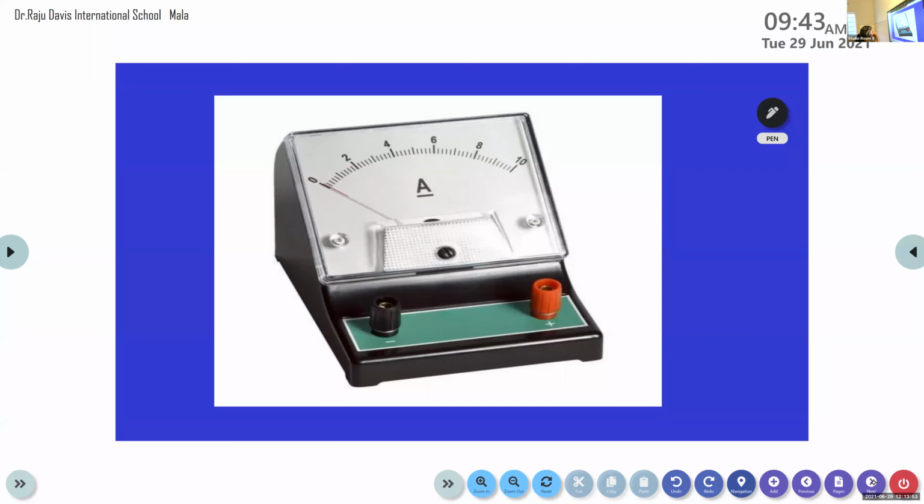So this is the exact image of an ammeter. The ammeter consists of two terminals. One is black in color and one is red in color. The black terminal represents the negative terminal of the ammeter. You can see these devices in our physics lab. Then what does this red terminal indicate? Red is the positive terminal of the ammeter.